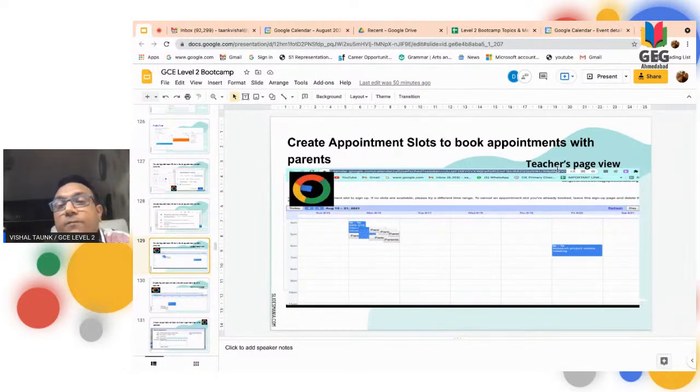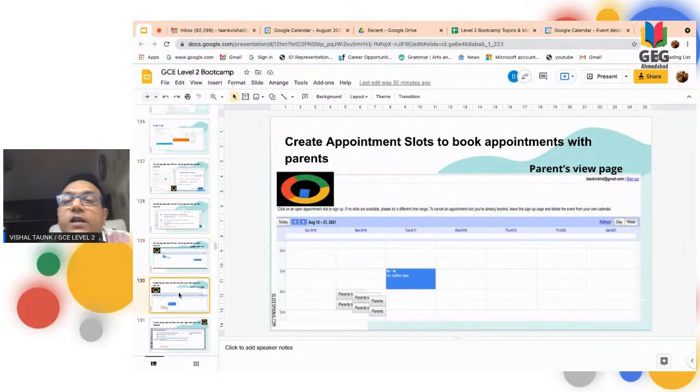This link you have to copy and paste into the parents' email. Send an email to the parents, copy that link and send. Parents will already get a notification of that. After that, if parents click on that link, how parents are going to reach that page, I am going to show you that also.